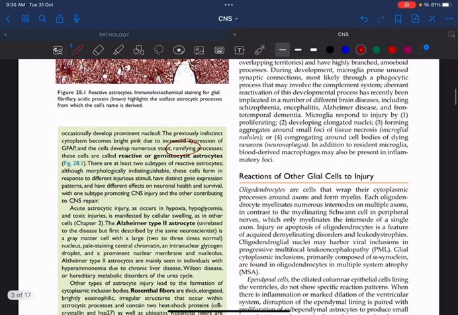There is another type of reaction following hypoxia or hypoglycemia. That is called Alzheimer type 2 astrocyte. Remember, Alzheimer type 2 astrocyte has nothing to do with Alzheimer's disease. It is mainly seen in hyperammonemia, chronic liver disease, Wilson's disease, or any metabolic disorders of the urea cycle.